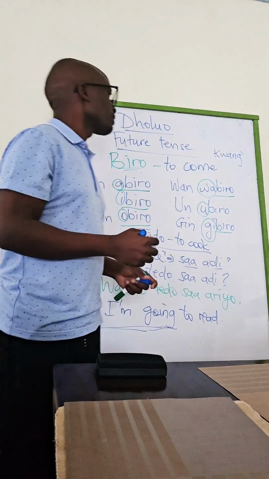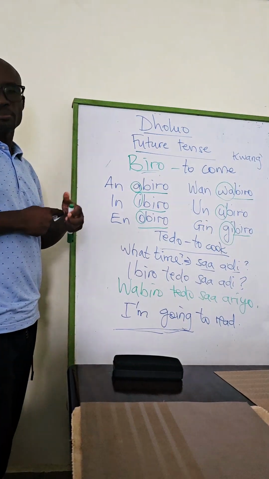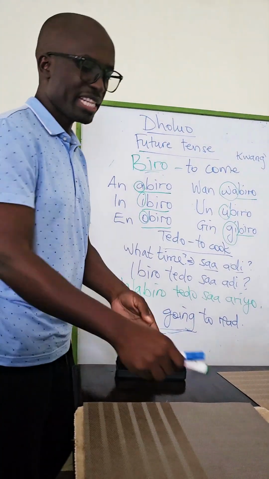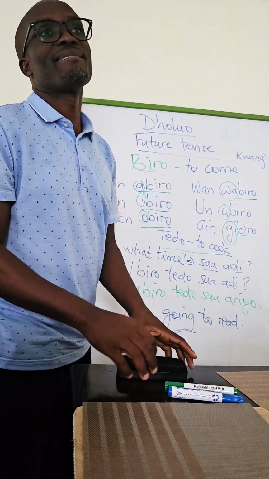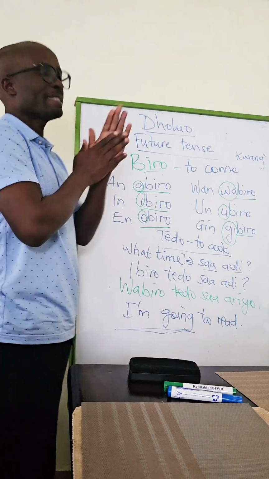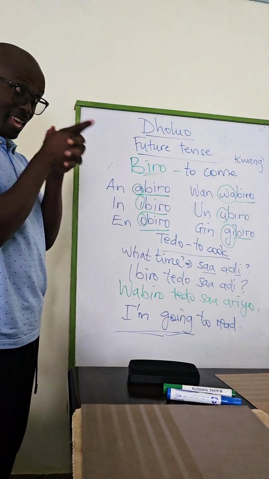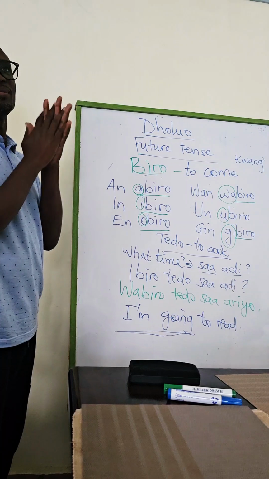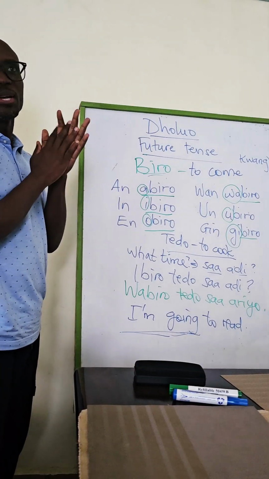So if you want to say they will swim, how do you say that? They will swim. Use the verb biro. They, gibiro kwang. They will swim. Gibiro kwang.